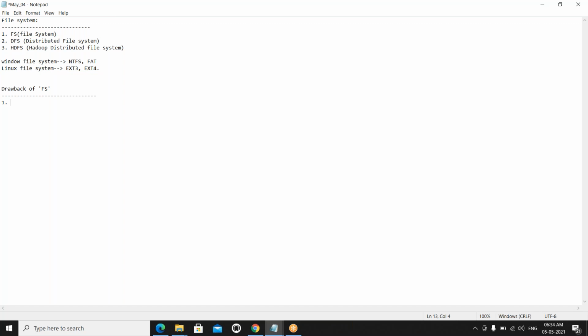First of all, say we have one personal system. Your hard disk memory is 100 GB, but I want to store 200 GB. How are you going to do that? We need to increase our hard disk, which means we need to migrate. Suppose you have only one disk with only 100 GB of memory and you want to store 200 GB. You need to replace the hardware. Yes or no? Sometimes the software also does not support storing 200 GB. Those are some of the drawbacks in the traditional file system.